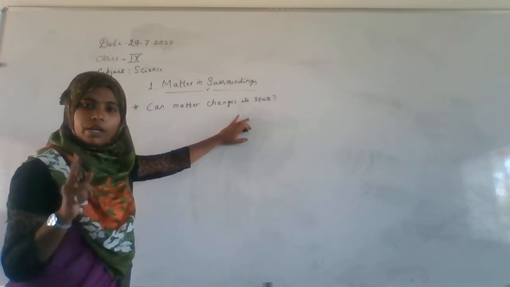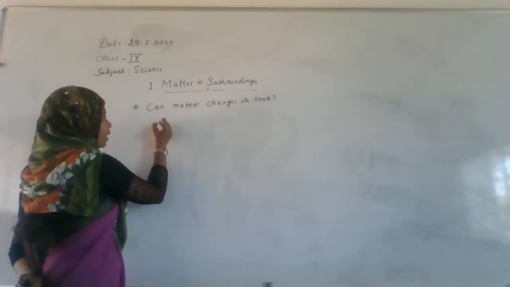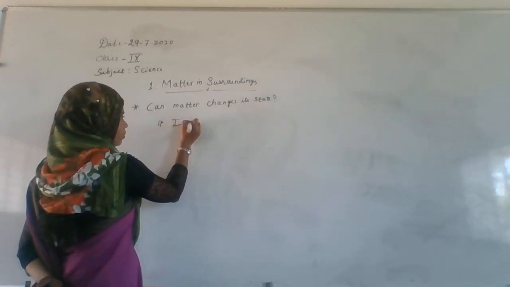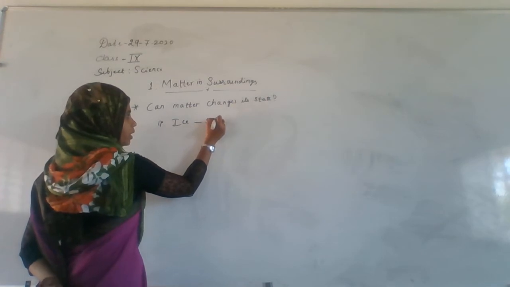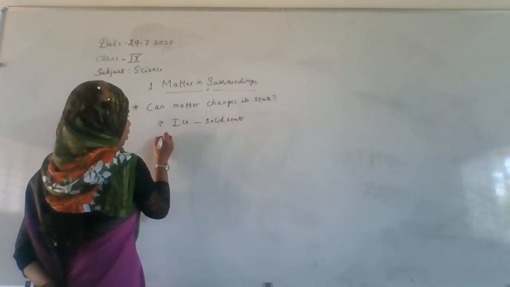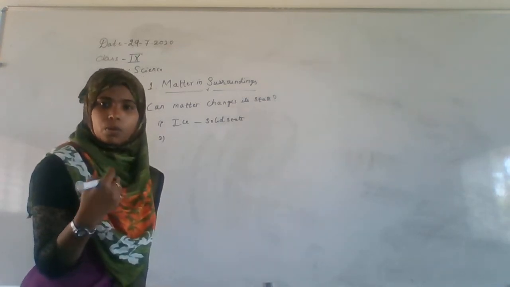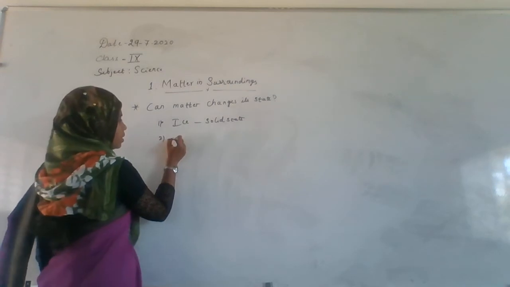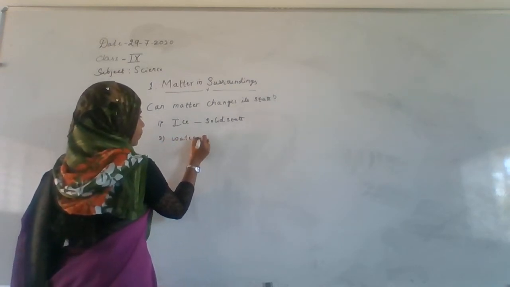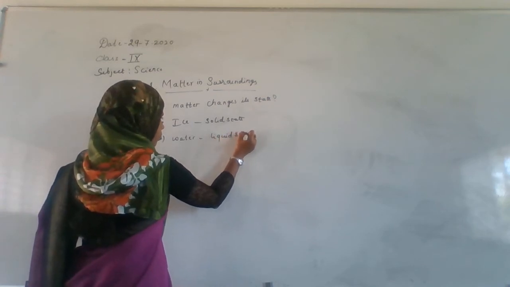For example, when water changes to the solid state, it appears as ice. When you melt the ice, it converts into water, which is in the liquid state.